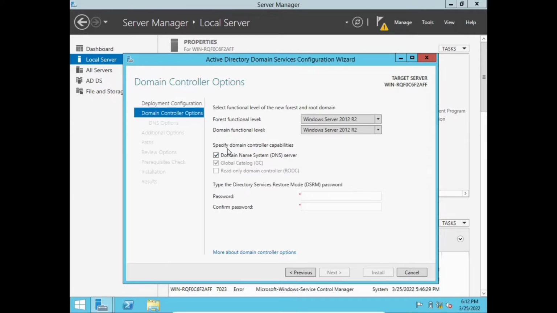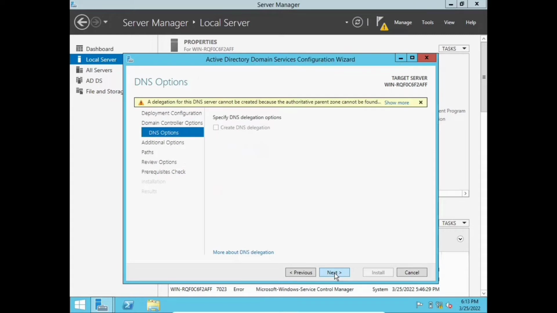Now see the specify domain controller capabilities. This is very important to double-check. The Domain Name System DNS server is going to be checked there. Then specify the password. This is my default password, as you can see in my previous video, where I've been using the default password.